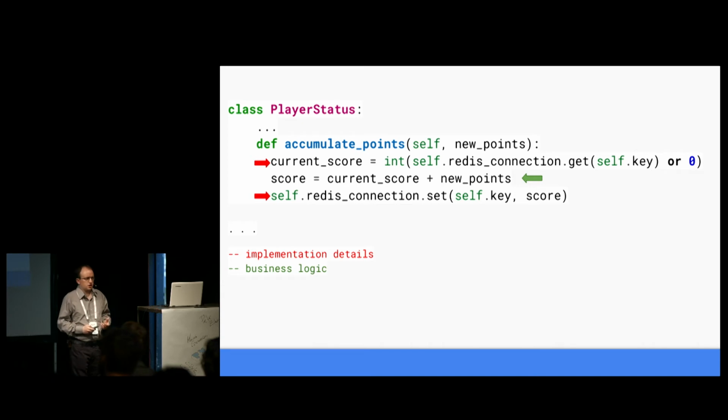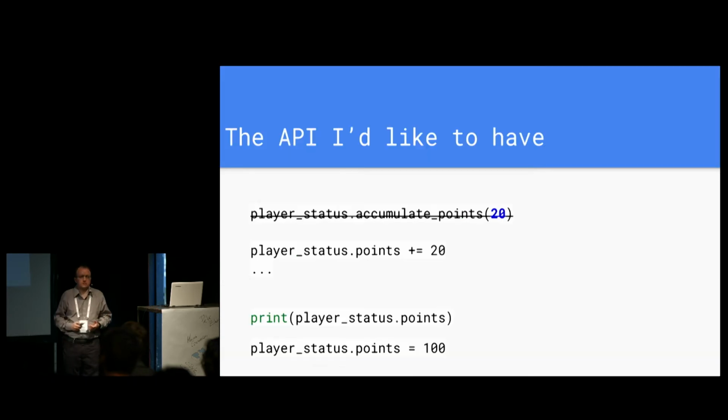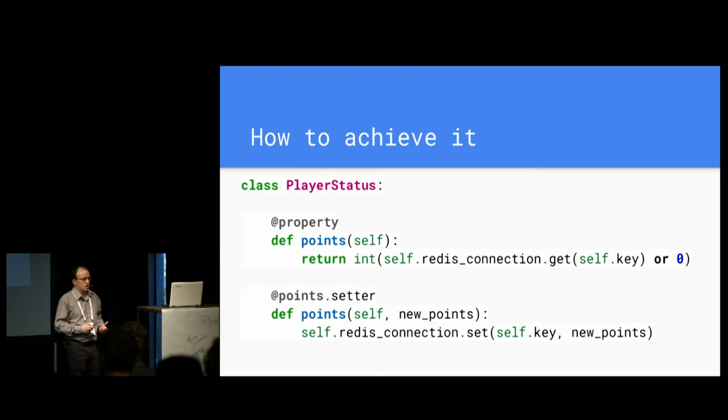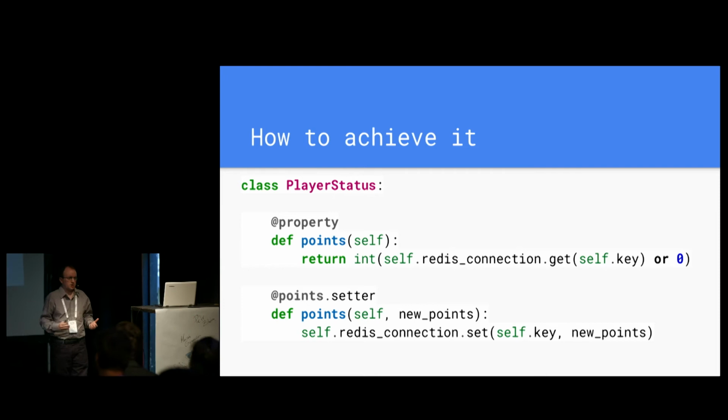So it turns out that this is not highly expressive. If I want to get the points of a player at a given time, I must just write points. If I want to set them, I can do points equal anything, like I do with any other regular Python variable. So the previous example, the accumulate points, well, it turns out there's nothing particular about it. It's just plus equal 20 or any number, which makes things much simpler and abstracts that logic away. So in order to achieve this, we can implement this with a property, which is a built-in decorator in Python. And I will encapsulate all the details of the technical parts into there, so the user doesn't have to know there is a Redis connection or etc.